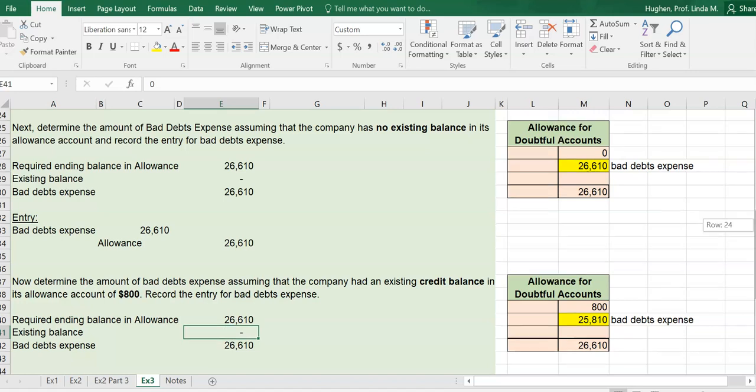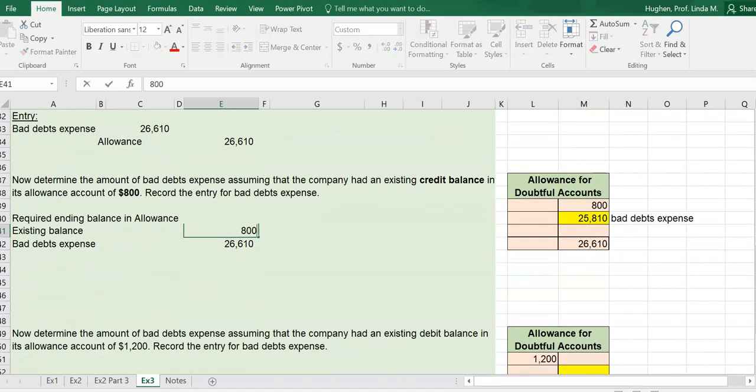My existing balance is no longer 0. My existing balance is 800. So my bad debts expense, because I had a credit, let me just write that this is a credit. Remember, the required ending balance is always a credit. It's possible I may end up with an existing balance of a debit because we overestimated at some point. We were wrong in our estimate, but we always want a required ending balance that is going to be a credit. So what do I need to record?